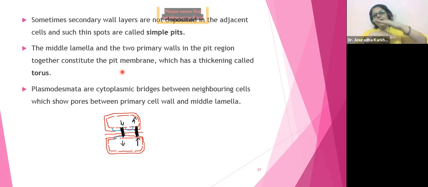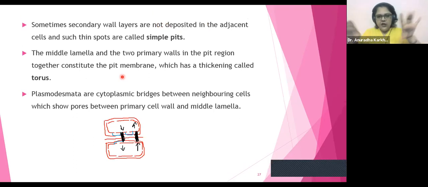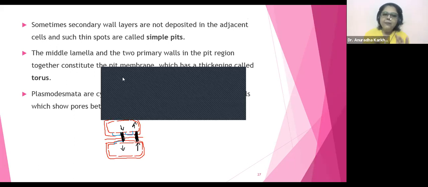Similarly, primary with middle will constitute what? Pit membrane. And these pit membranes are going to have what? Thickenings. Why will thickenings be there? Because that particular area is becoming shaky. It is not going to have lignin deposition because of the pit formation. So to support it so that they don't collapse, there is going to be a thickening present in between. Okay, got it? So this thickening, that blue color thing that I've drawn.